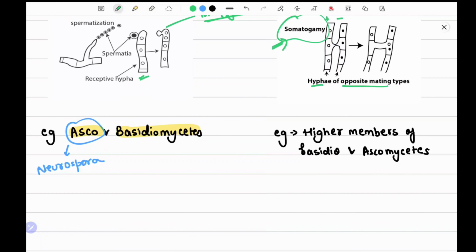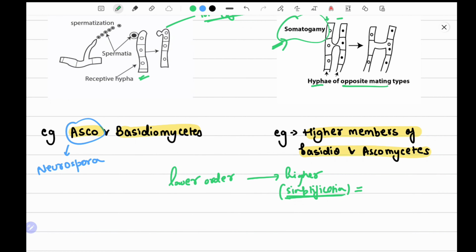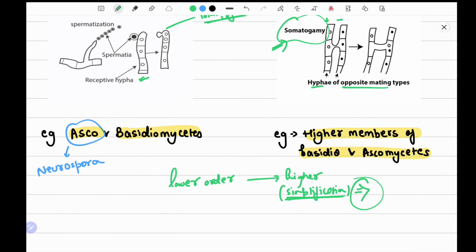Now higher members of Basidio and ascomycetes. As we move from the lower order to the higher order, a trend that you might have noticed is that there is a simplification in reproduction. It happens because the organism tries to save its energy in order to use it for other survival purposes. And to save its energy, it tries to minimize the complexity in reproduction.